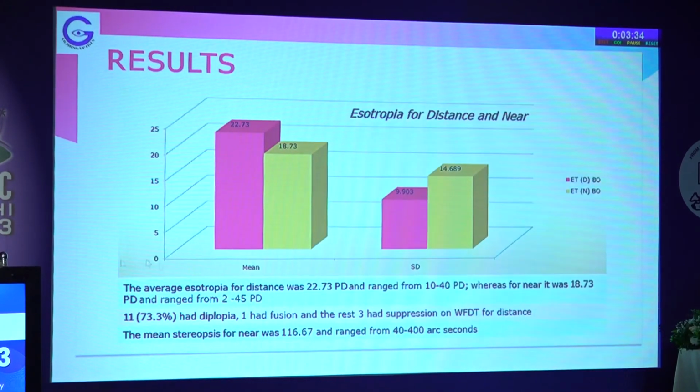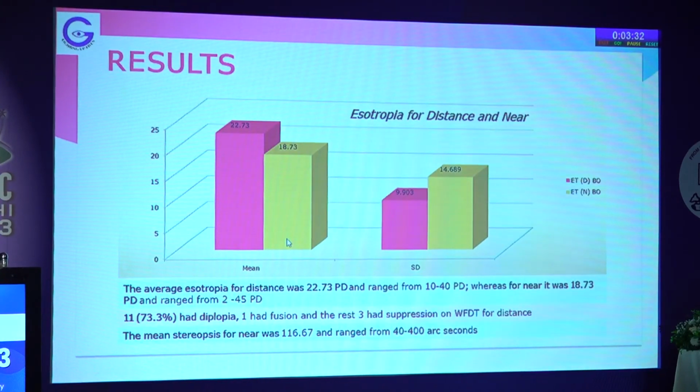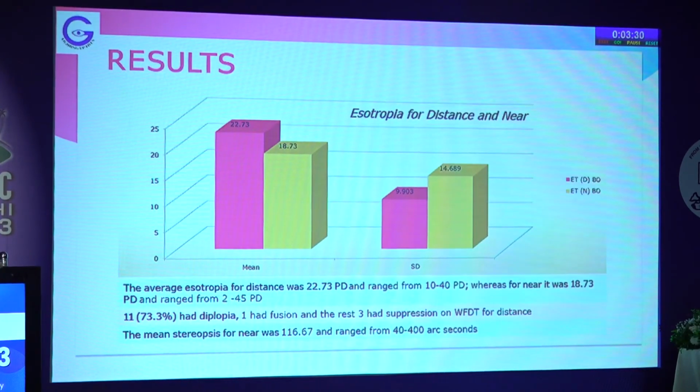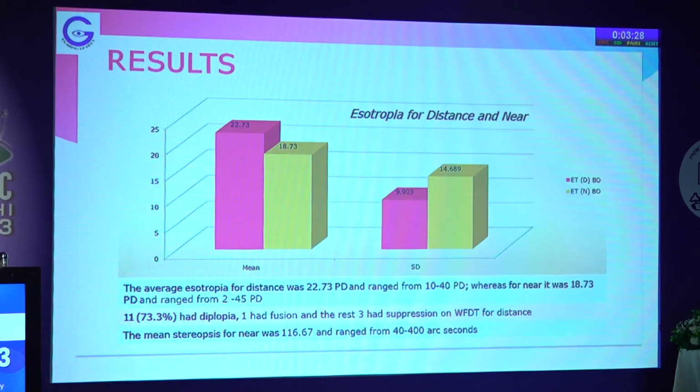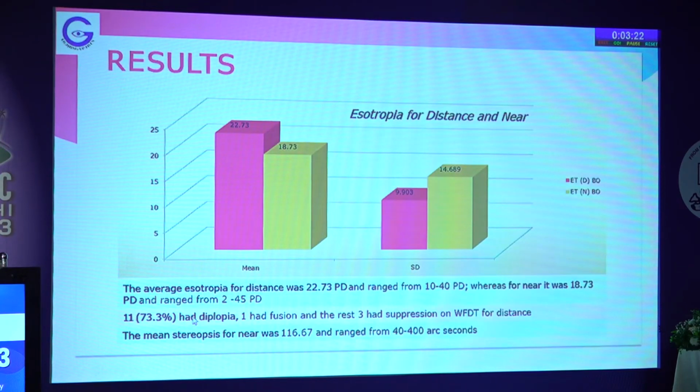So average esotropia in our study for distance was about 22.73 prism diopters, and for near it was 18.73 diopters. So the range was roughly from 10 to 45 prisms. Most of them had double vision. Few were able to have fusion, one patient had fusion, and the rest had suppression on Würzburg dot tests. The mean stereopsis was still good, 116.67 in majority.